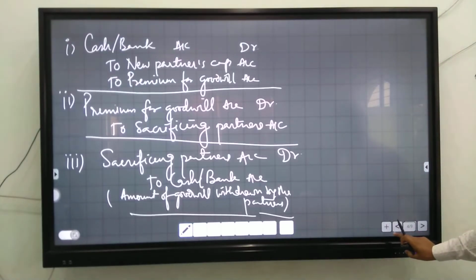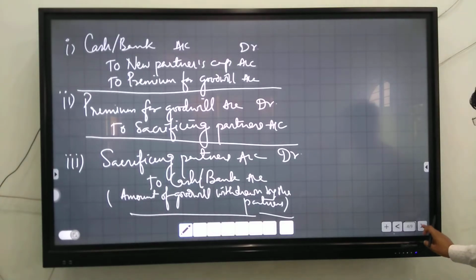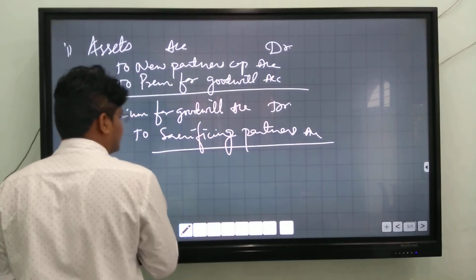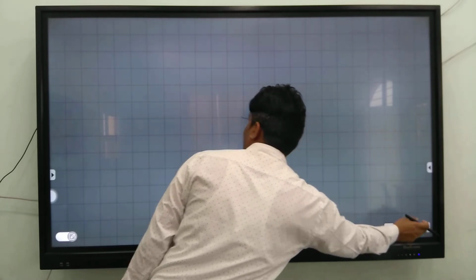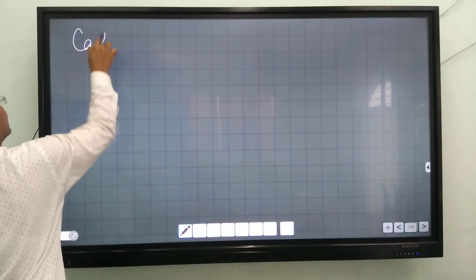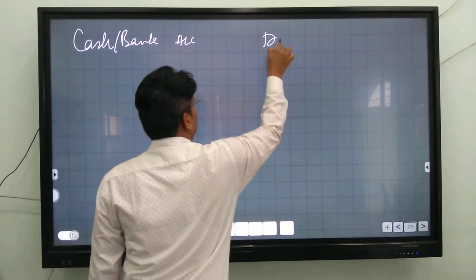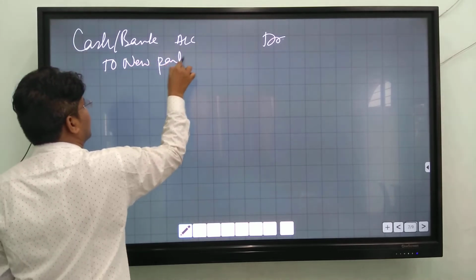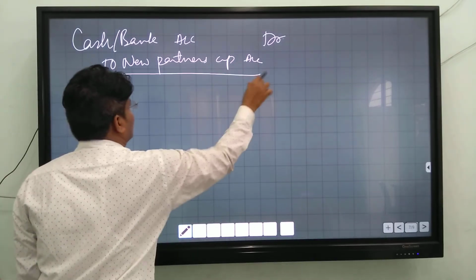The last case is when the new partner does not bring his share of goodwill, the total amount of goodwill. The first entry will be the same: cash or bank account debit to new partner's capital account for capital.